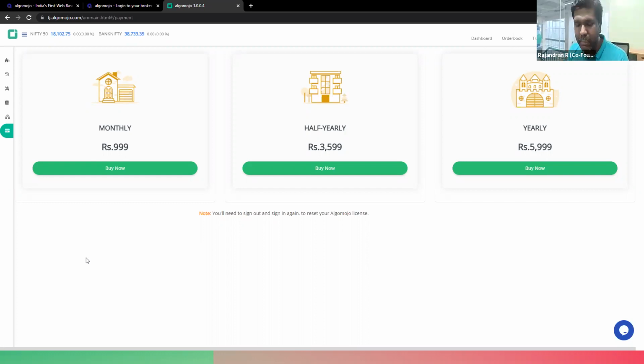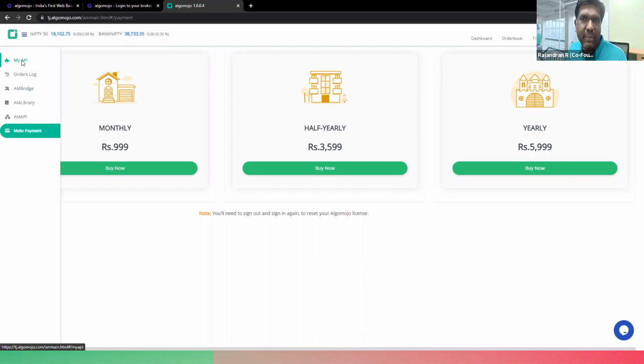I know the pain points of traders, what they go through when they are doing their automation process. They have to spend a significant time with their automation, they have to go for a data feed, they have to go for tools, license fees. So all those costs will be coming down: automation, trading costs, fees, everything will be coming down when it comes to AlgoMojo. Now, let me go back to the topic over here.